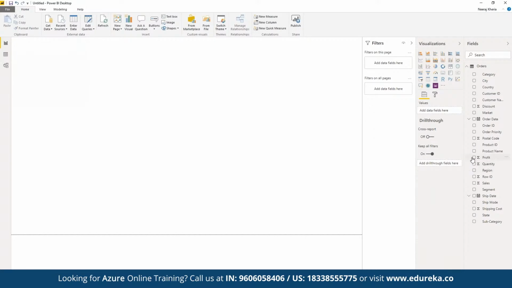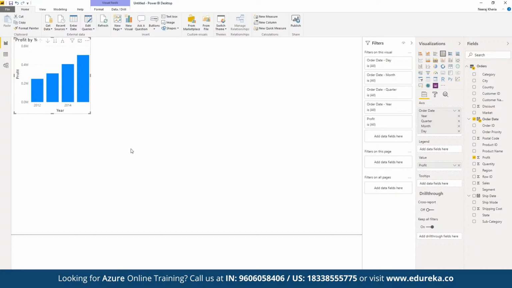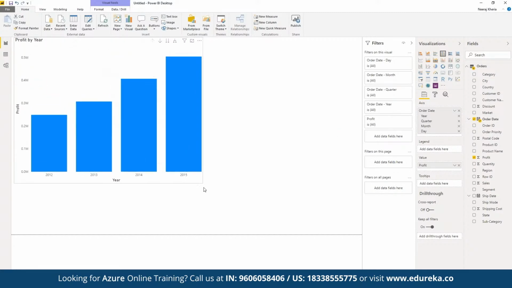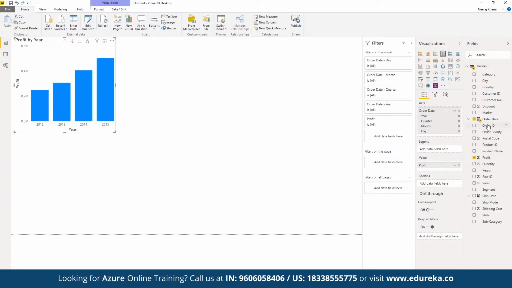We want to work on the profit and the order date. That means we want to see how the profit has been in terms of year-wise performance. And once we choose any two fields, the best suitable format for this given data set is going to be chosen in terms of visualization.